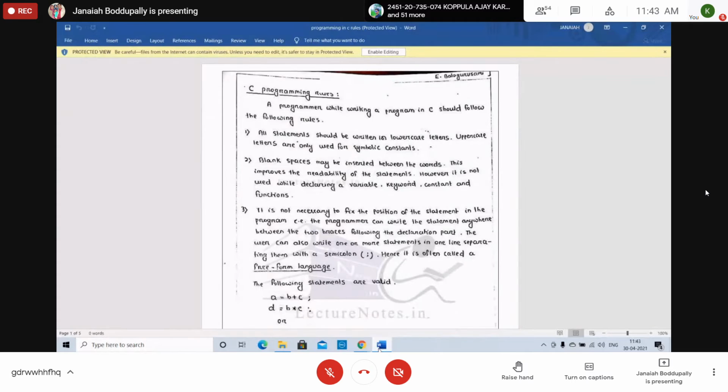Why do we need to give the blank spaces? It is very easy to understand: readability of the statements. You can write without spaces also, but it looks ugly and we cannot understand easily. In English also, whenever you write a sentence, we give some spaces from word to word to understand. Easy to read.